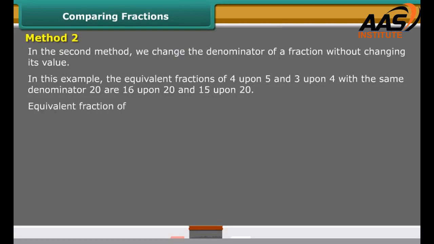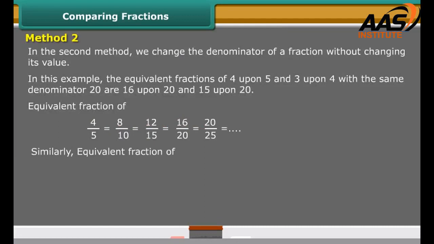Equivalent fraction of 4/5 is equal to 8/10 equals 12/15 equals 16/20 equals 20/25 and so on. Similarly, equivalent fraction of 3/4 is equal to 6/8, which equals 9/12, which equals 12/16, which equals 15/20, and so on.